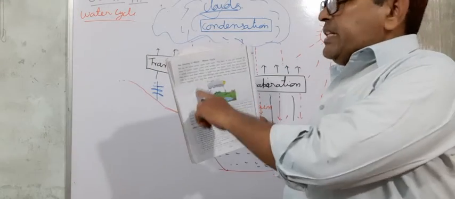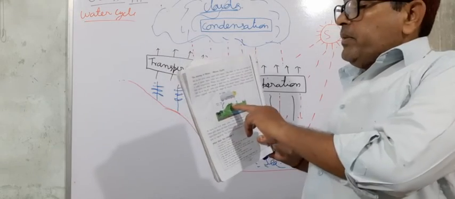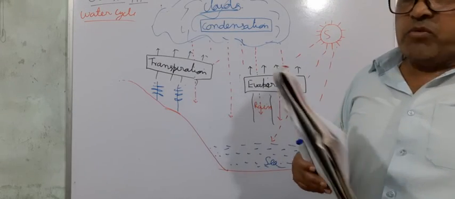One diagram is given here. You try to draw this diagram. Read it at least two or three times.